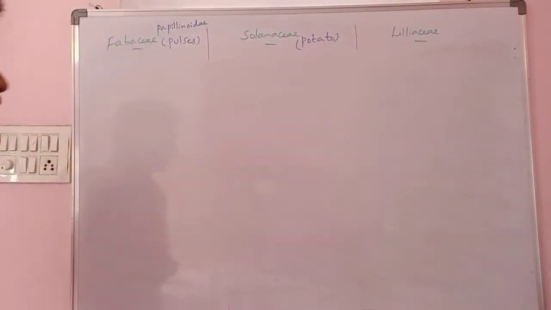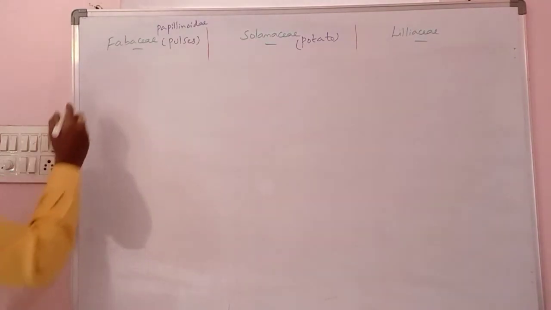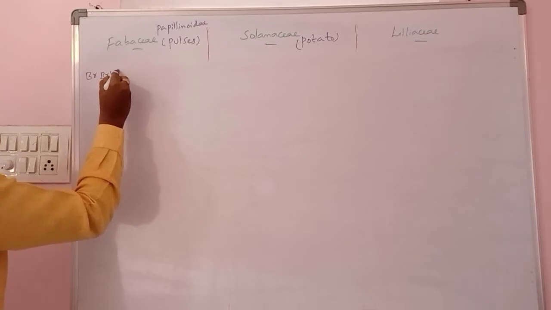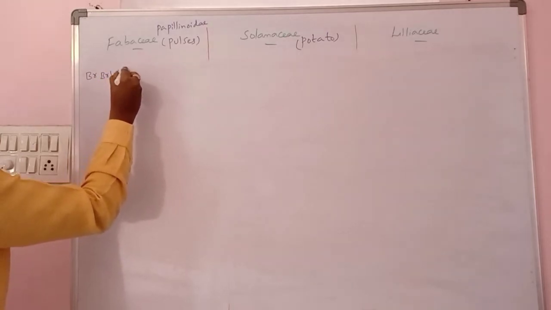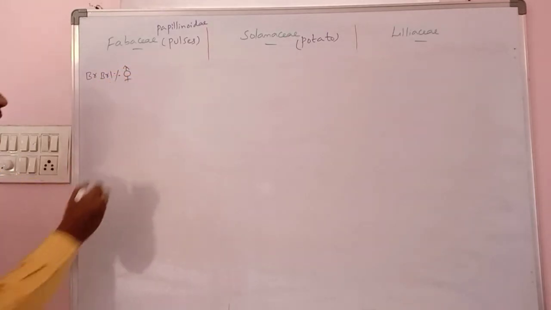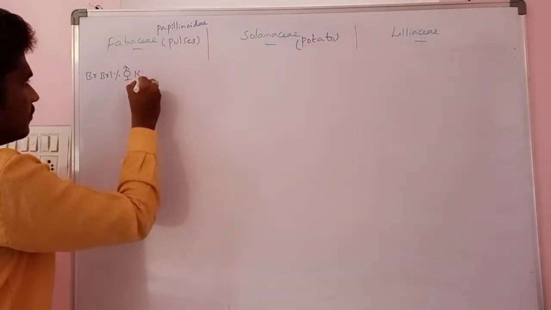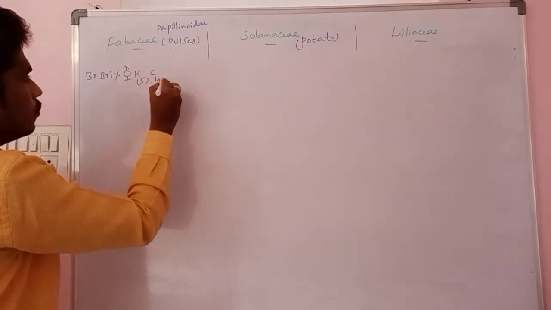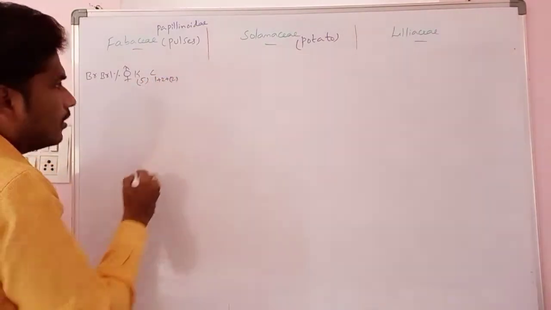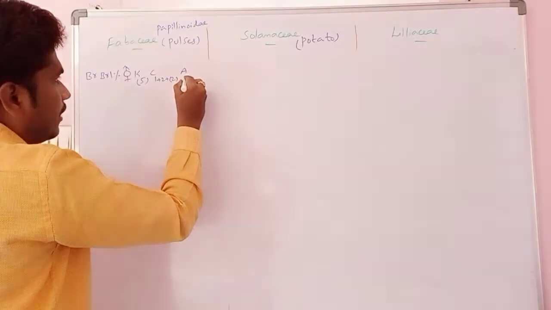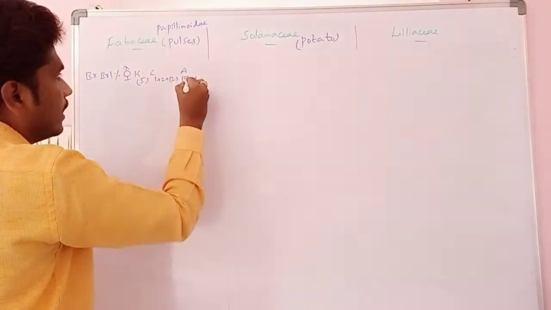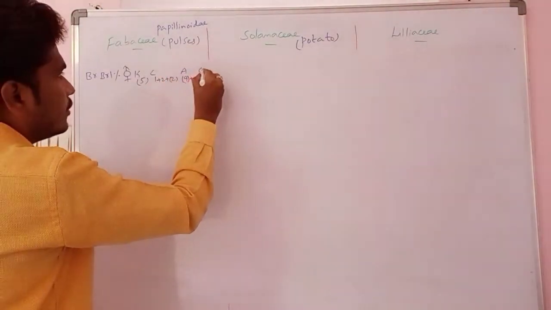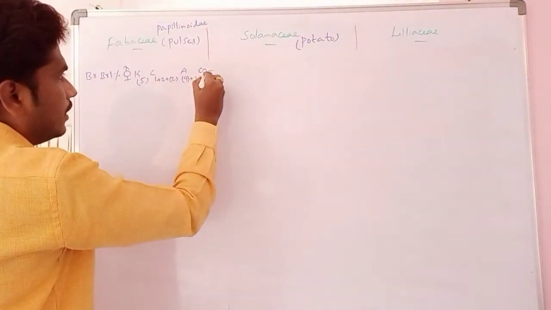Here, if you are seeing the floral formula of the Fabaceae, it is bracteate, bracteolate, then a zygomorphic flower, bisexual flower, then calyx, 5 sepals, 5 fused, and then corolla, 1 plus 2 plus 2, the last 2 are fused. Androecium, diadelphous condition, 9 plus 1, that is 9 stamens are fused and 1 is free. Then gynoecium, unilocular, half superior, right?